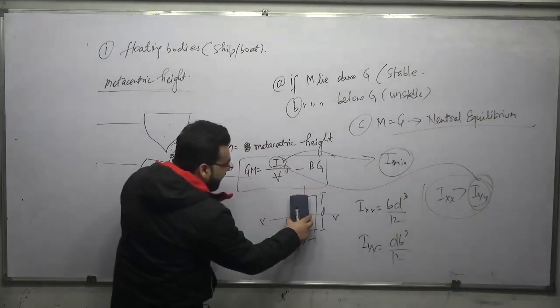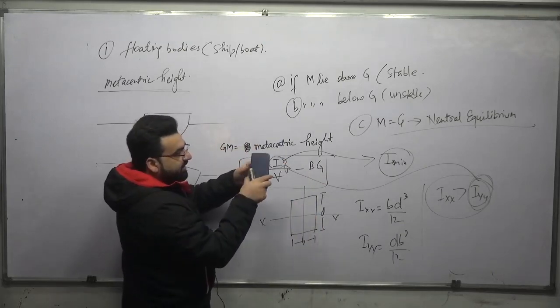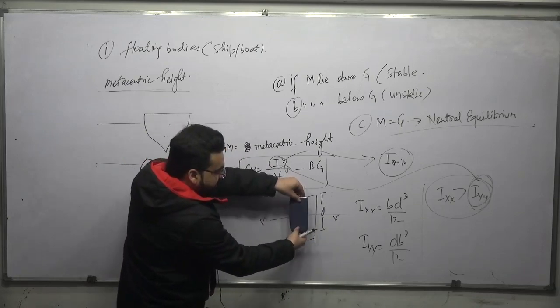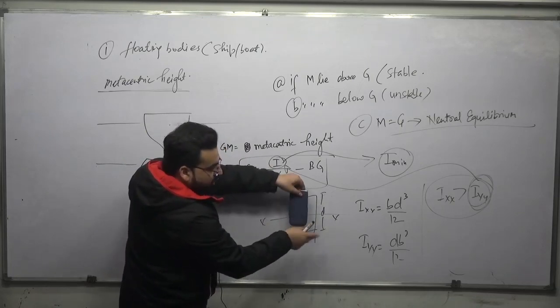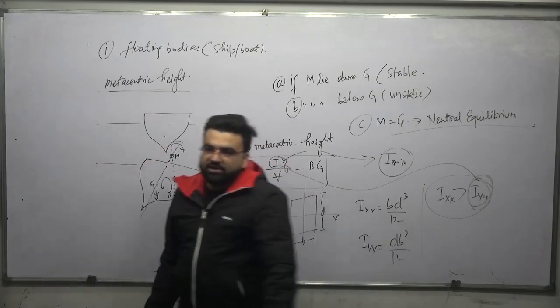So the moment of inertia about this axis, that is dB cube by 12, not about this axis. It will also be going like this, but not about this axis, but about this axis, because it has more chances of getting drowned, which is called rolling.